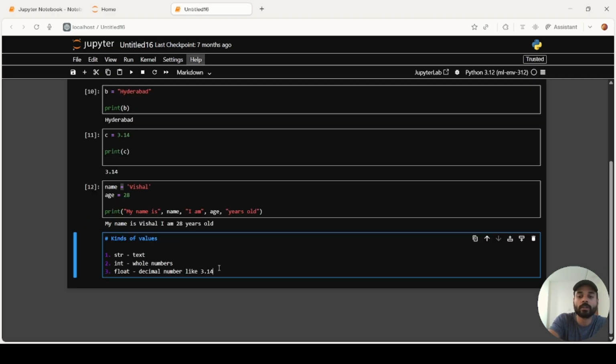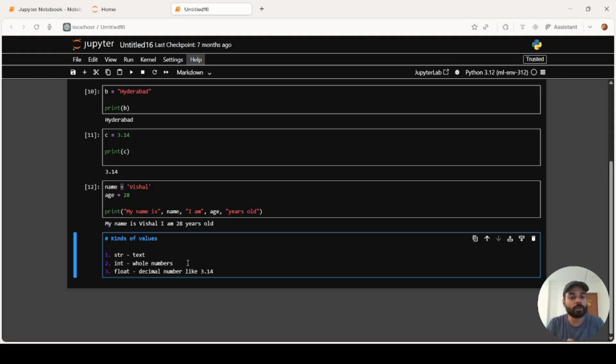Now the mostly used three kinds of values are string, which we also call a text. Int are usually the whole numbers like 1, 2, 3, 4, 5, etc. And float is a decimal number like 3.14. So these are the usual kinds of values that we find in Python.